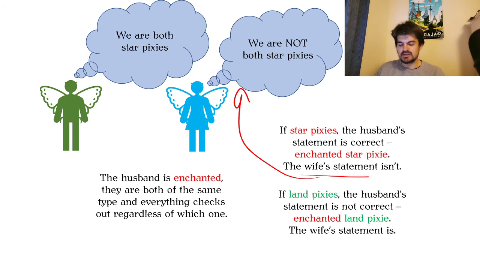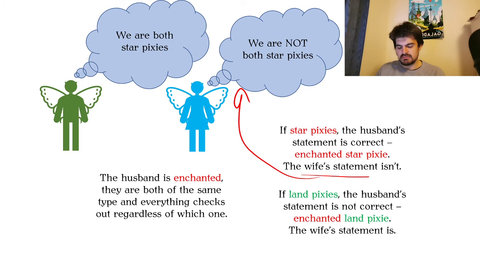In the other possibility, they are both land pixies, right? The husband's statement is obviously false, right? Because, well, he thinks that they are both star pixies, when actually they aren't. But that is exactly what he should be believing, because he's an enchanted land pixie, right? So he believes false things, right?